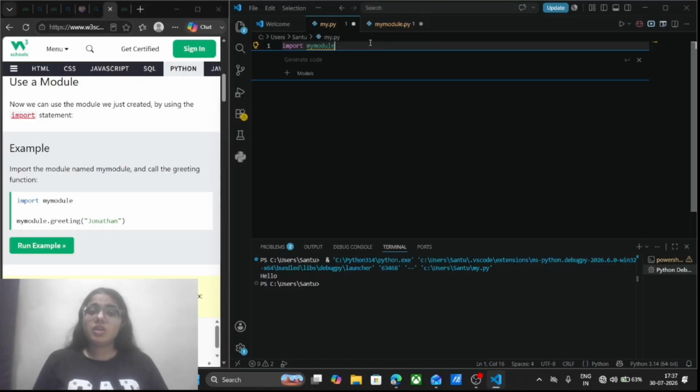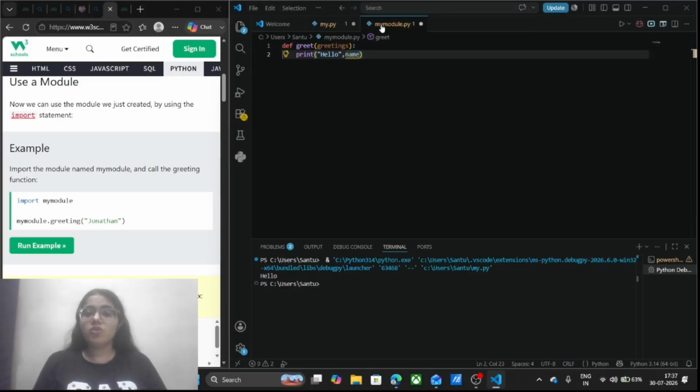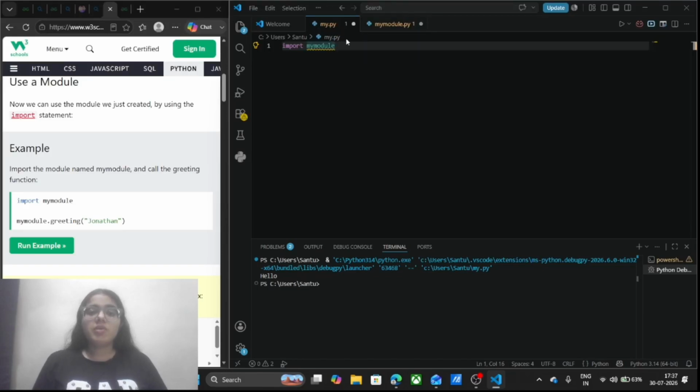But why did we create this separate module? So that we can make our code cleaner, and if we want to see any function, we can just open mymodule.py. Coming back to my.py, I have just imported my module here.